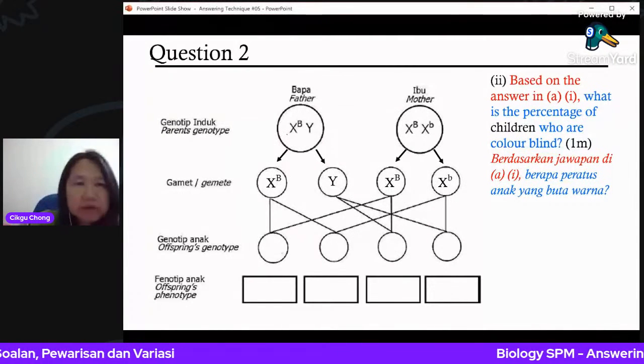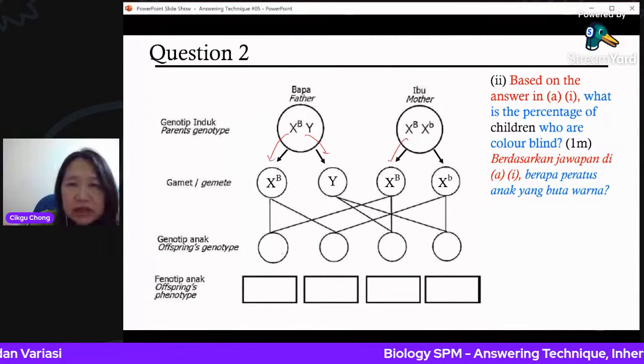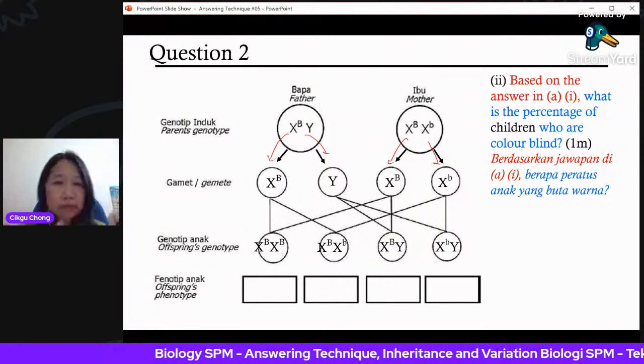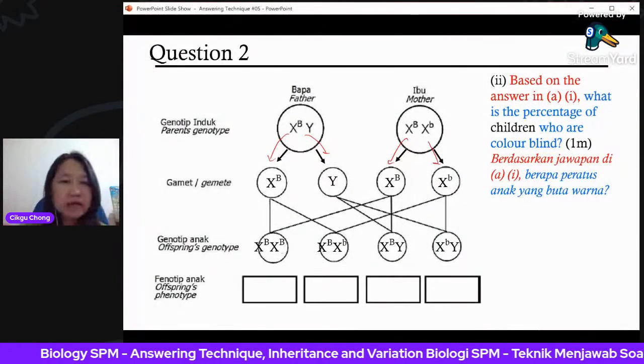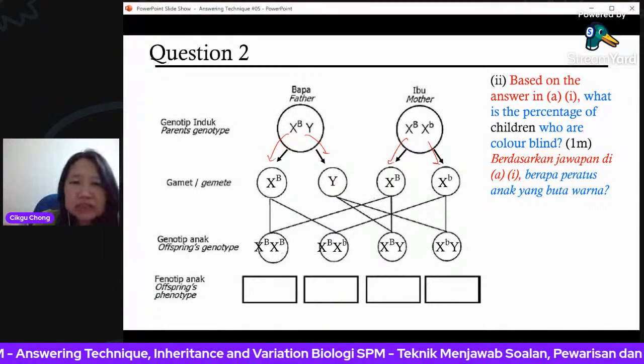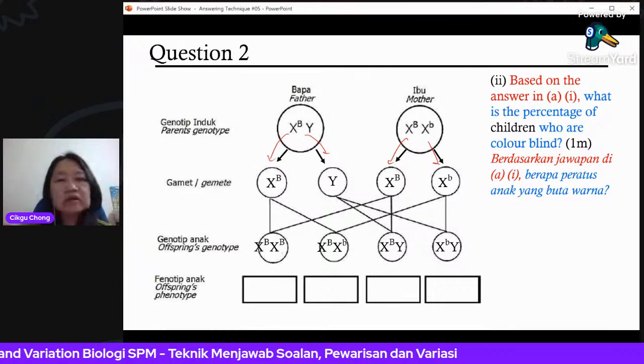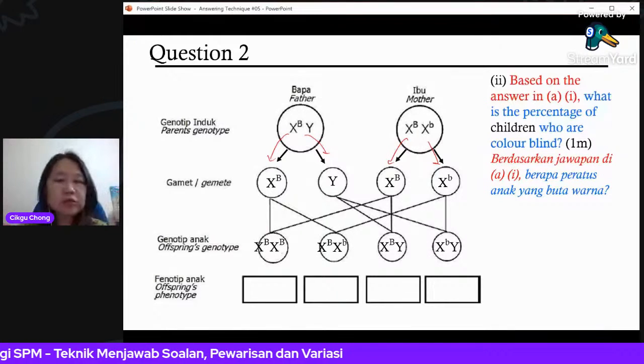Just separate one. This one goes here, this one goes there. Very simple, right? And then you just combine. Now make sure you combine it properly. Afterwards, I'm going to tell you how to combine. Cannot just simply draw lines here. I know many students that simply draw. You get it wrong, okay? There's a way for you to combine. Afterwards, I'll show you in one of the slides.